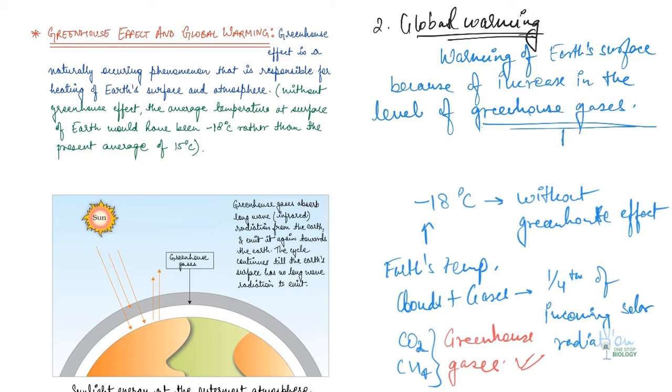And this increase is because of pollution, right?